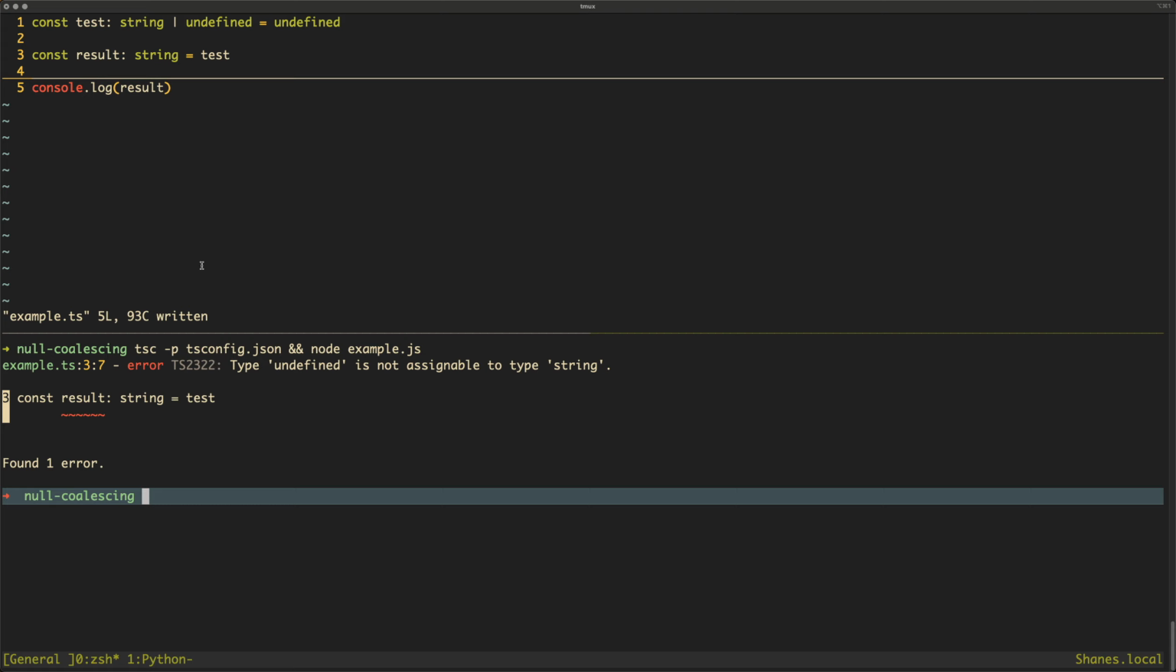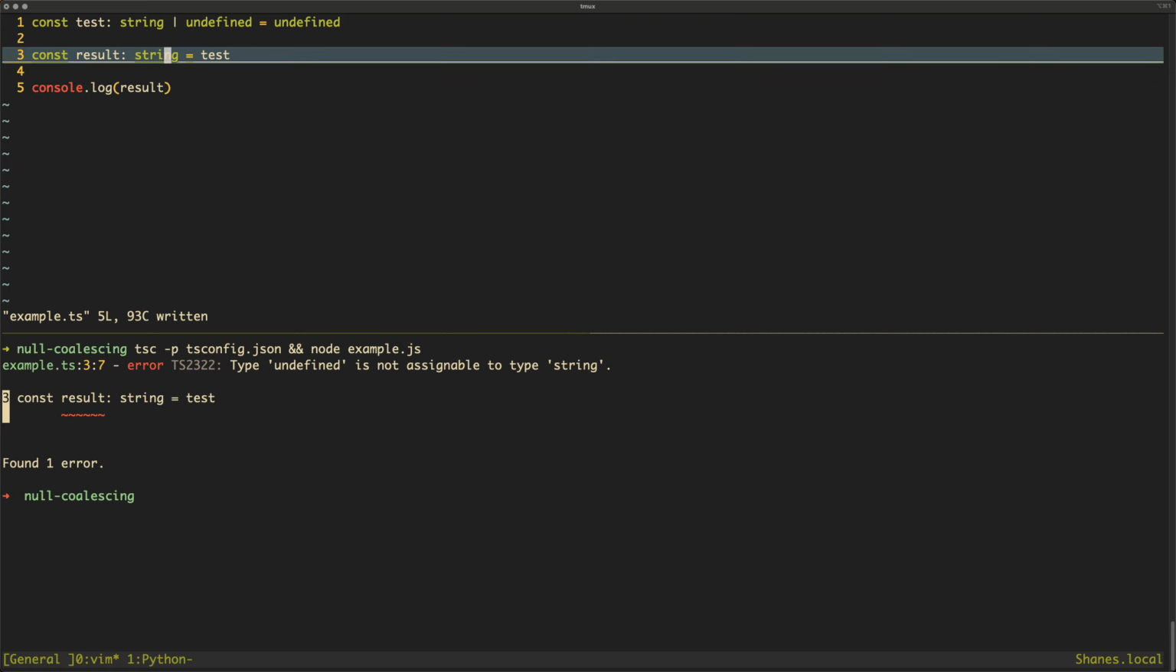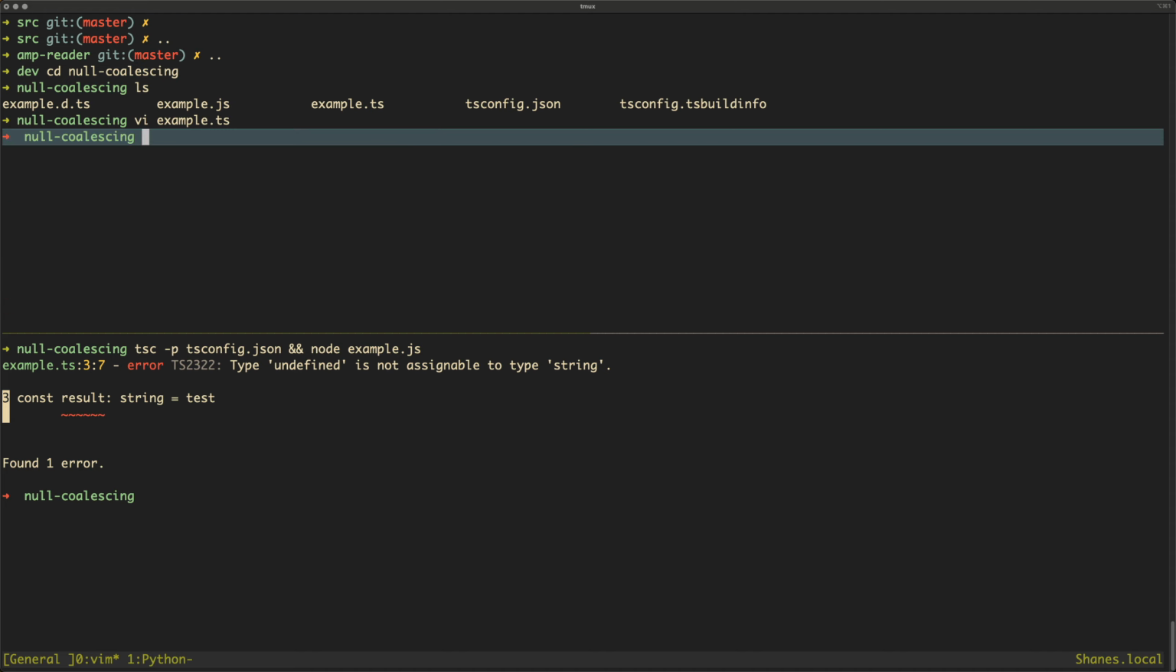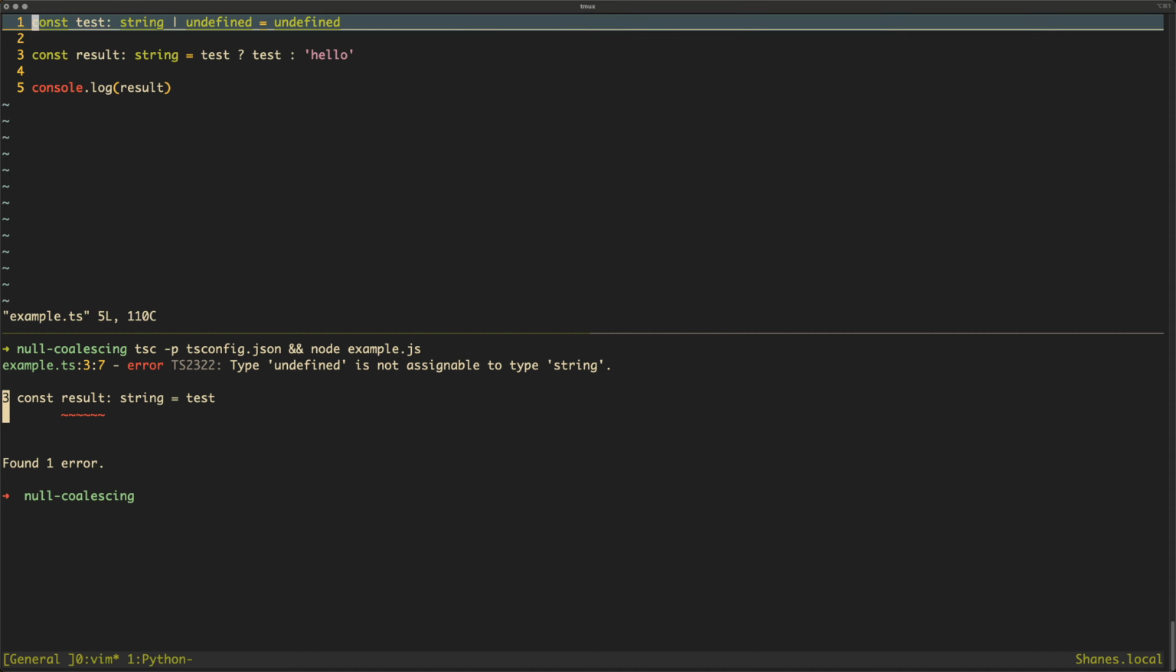Now, this is where the nullish coalescing operator comes into effect. So what we can do with TypeScript is use type narrowing. In this case, we could add a simple ternary statement. In the case that test is truthy, so this coalesces into a Boolean, and in this case it would be false, because we have this undefined. But in the case that it would be truthy, we would just assign the result to test. And in the case that it's not, then we could just give it a fallback value, which in this case is hello.